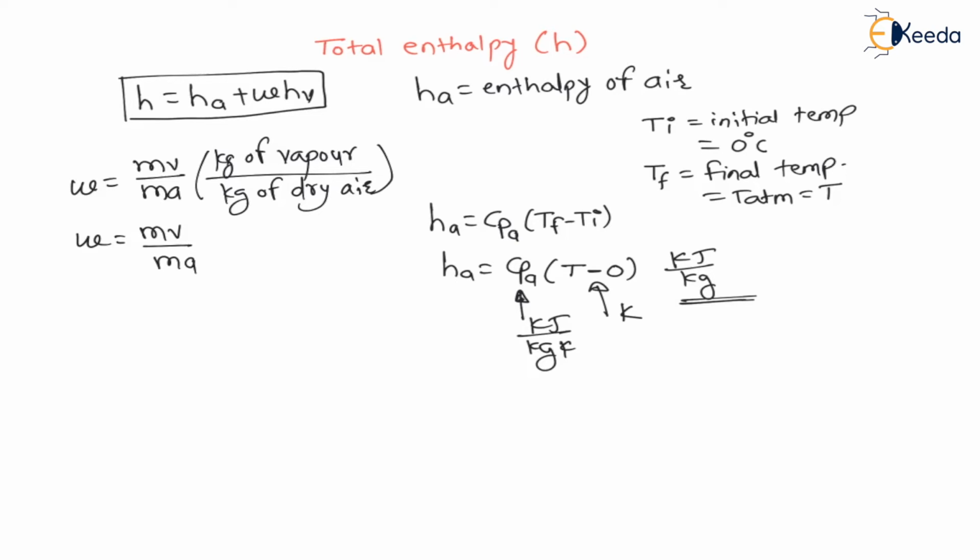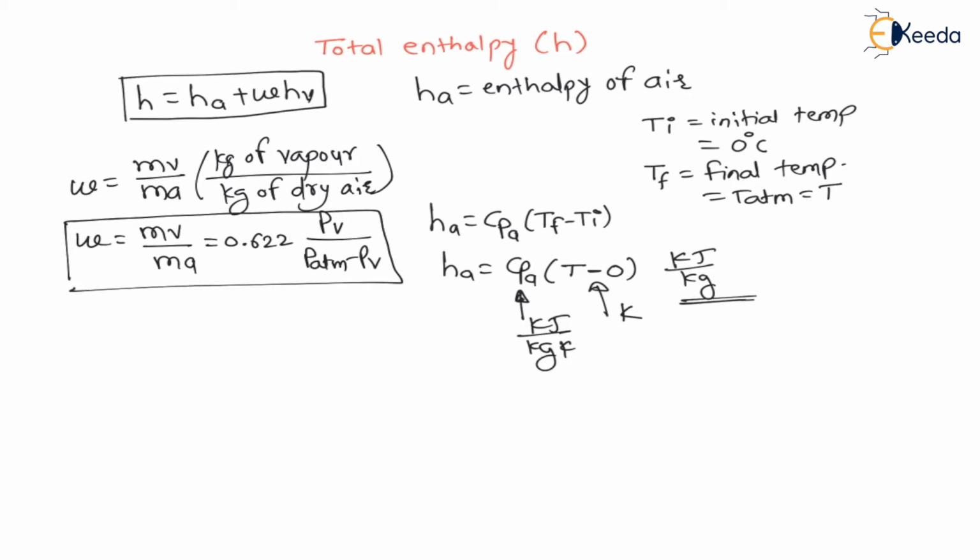And we have also derived the formula for this in previous lectures: it is 0.622 PV, pressure of vapor, divided by atmospheric pressure minus pressure of vapor. Now, HV is the enthalpy of vapor, right? Because moist air is a mixture of air and vapor, and this is how enthalpy of moist air is calculated.